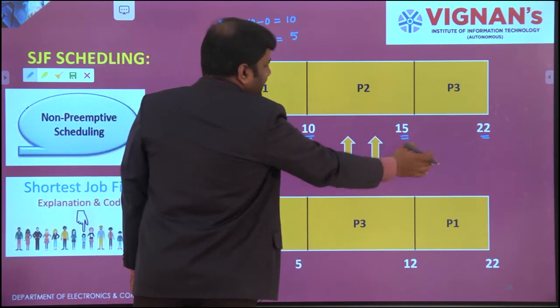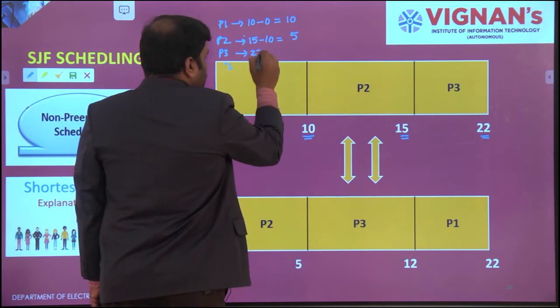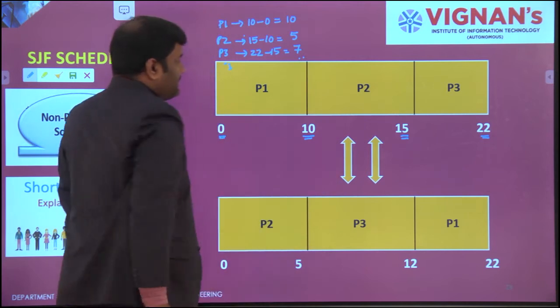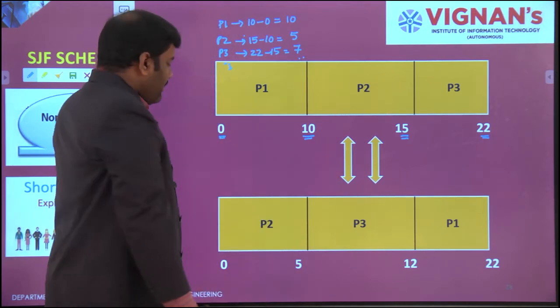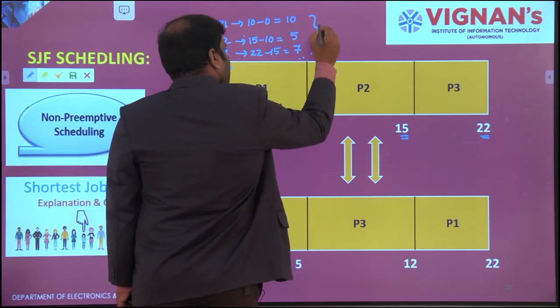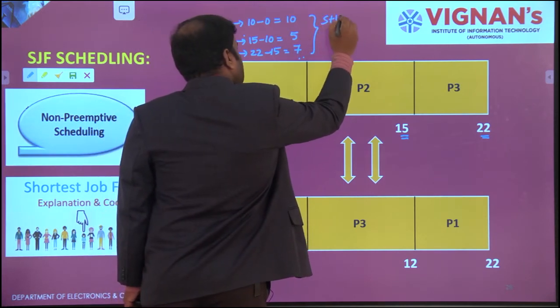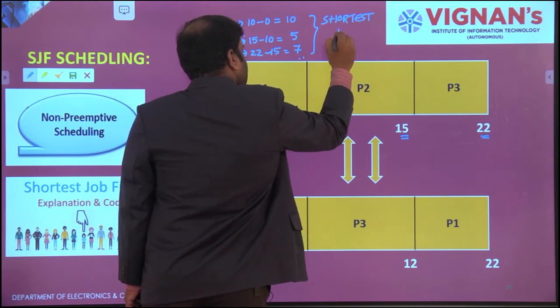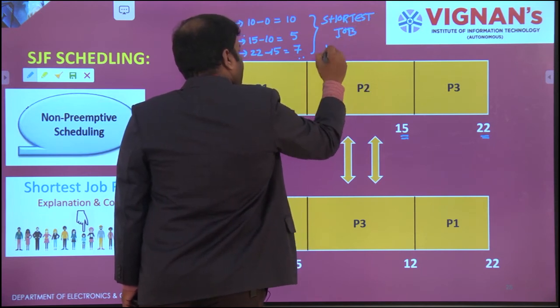Starting time is 15 and ending time is 22. So 22 minus 15, this will be 7 seconds. Right? So as we already know, we have to calculate this with shortest job first.